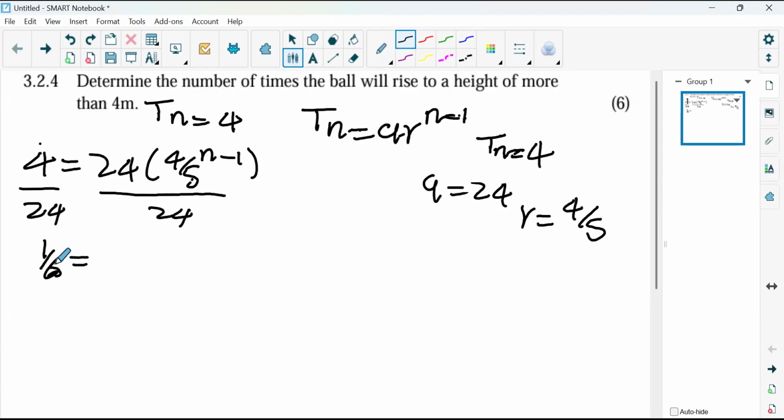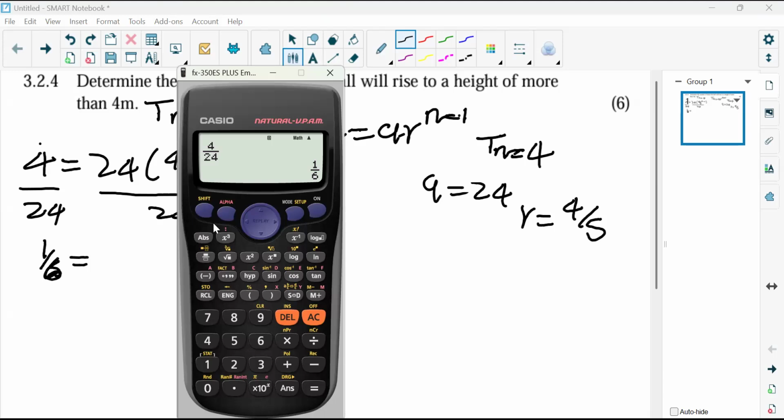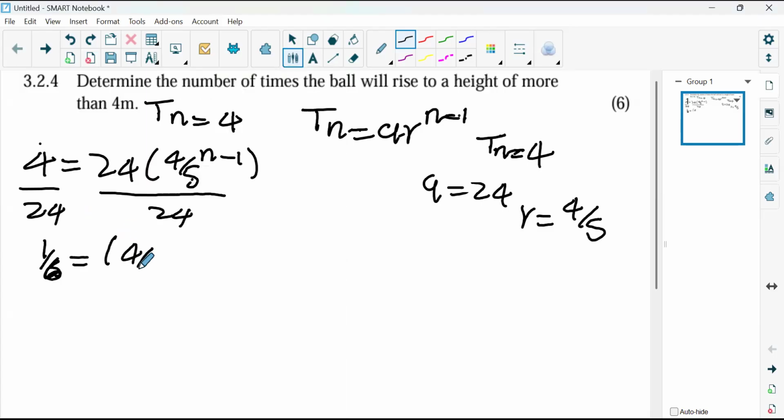If you're not sure, just press it in your calculator so that you make sure that you do the right thing. Let's just make sure that we are not losing unnecessary marks, and let's also teach learners to do the right thing instead of trying to be heroes. So we have 4 divided by 24, and it's 1 over 6. So 1 over 6 is equal to 4 all over 5 to the power of n minus 1.